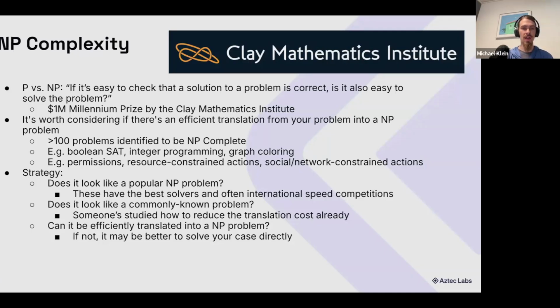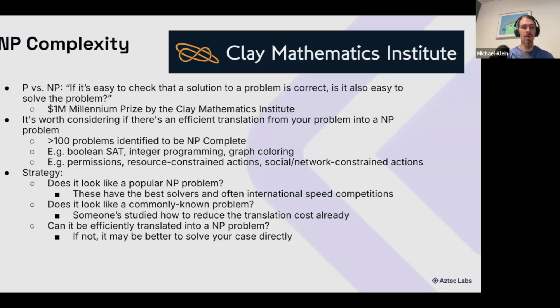A lot of people will just translate to SAT as a first approach, but there can often be a lot of overhead doing it just directly. And somebody's probably already studied how to reduce that translation cost, which can be polynomial. So it's worth looking at the existing research there. And then finally, can you do a fresh translation efficiently to an NP problem? And if not, the rest of the talk is for those cases where it's not obvious that somebody's already put a ton of work into it, and we know we want to optimize things with unconstrained functions.